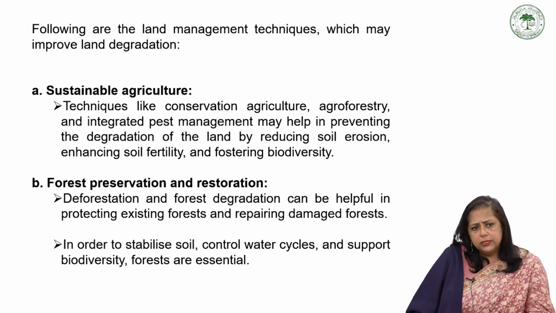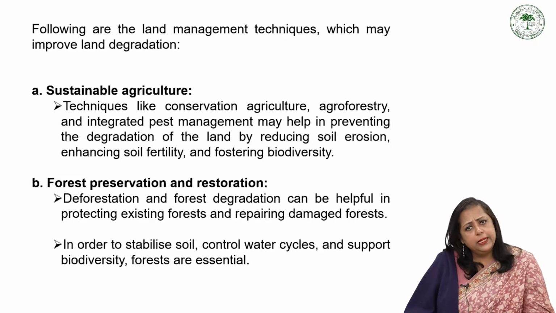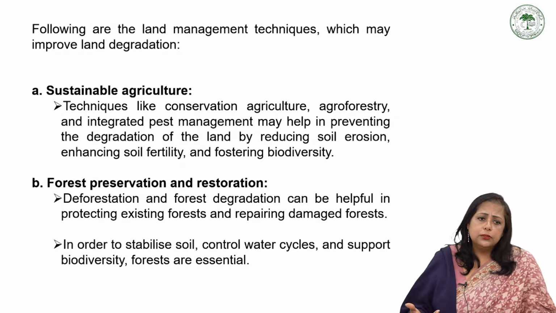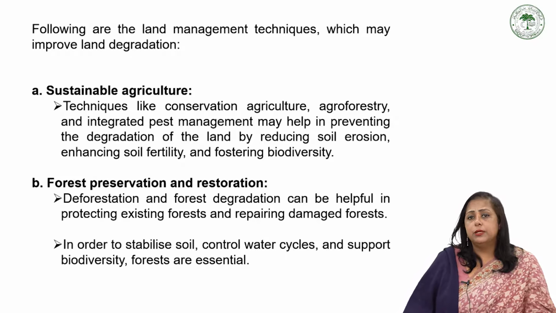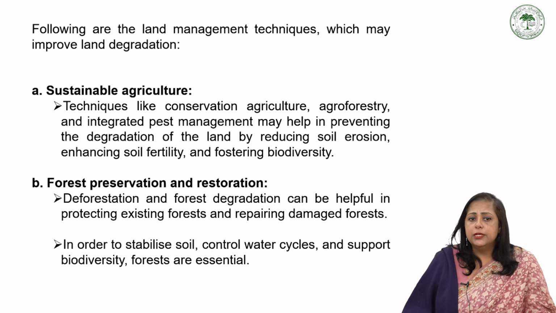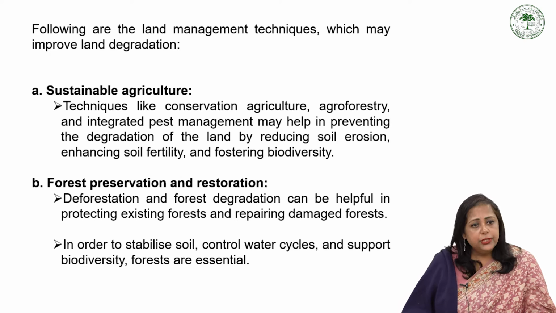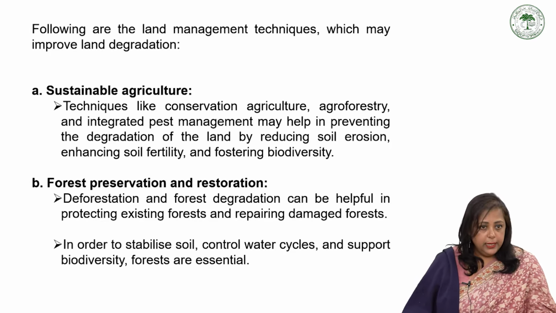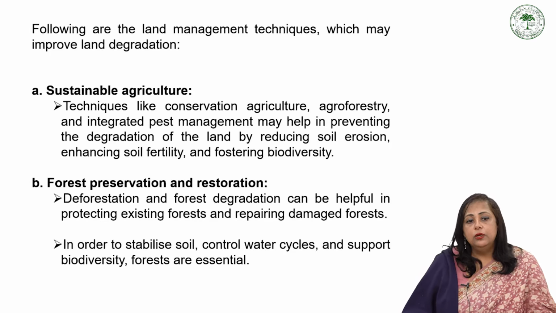There are certain land management techniques. If we do the practice, we can to some extent control it. One is sustainable agriculture. Techniques like conservation agriculture, agroforestry, and integrated pest management may help in preventing the degradation of the land by reducing soil erosion, enhancing soil fertility, and fostering biodiversity.